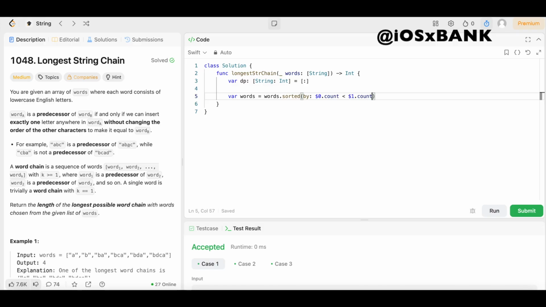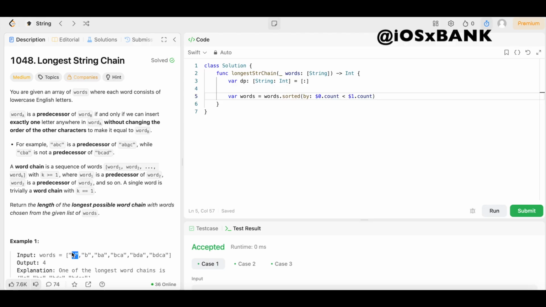Now this $0 and this $1 represent each element in the array. If this is $0, this is $1, and it's going to go through each of these and find which string has the larger count or the smaller count, and sort it by count, right?